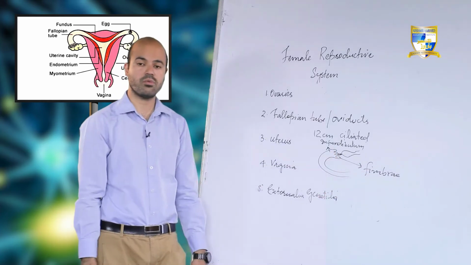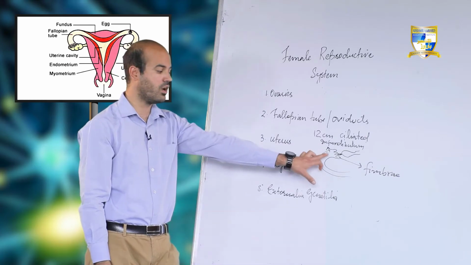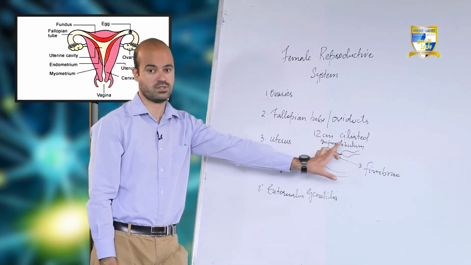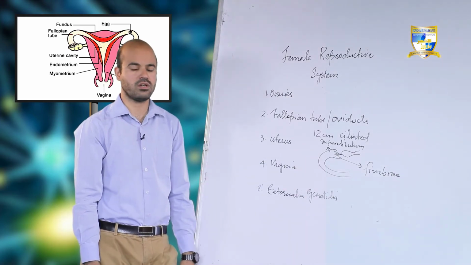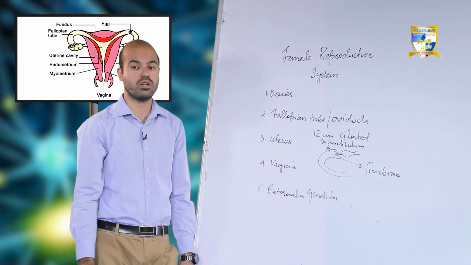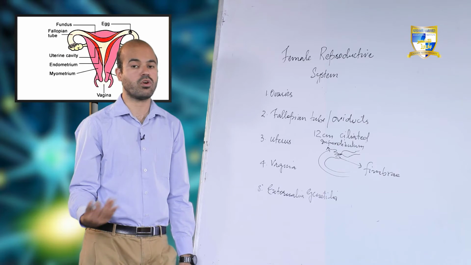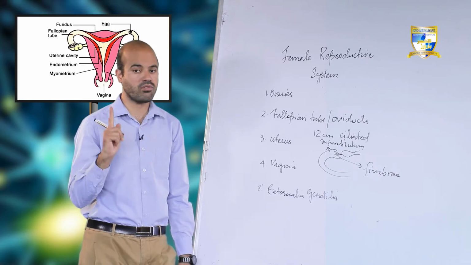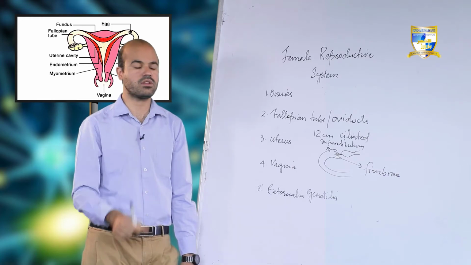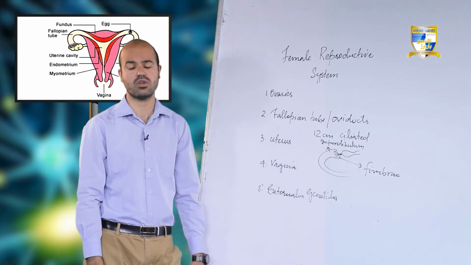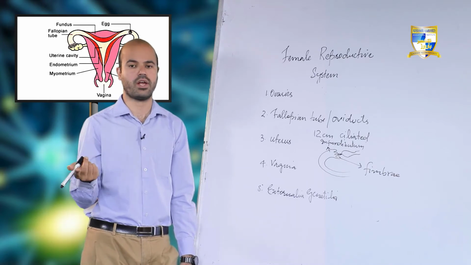You will see one of the fimbrae will be attached with the ovary, so that the ovum will be received by the fallopian tube from the ovaries. And one more important thing is here, that if the left ovary has released the ovum, the right ovary will not release the ovum. Then if the right ovary has released the ovum, the left will not release. At one time only one ovary will release the ovum, either left or right. And if this month the left ovary has released the ovum, next month it will be right. It will be alternate, left ovary, right ovary.